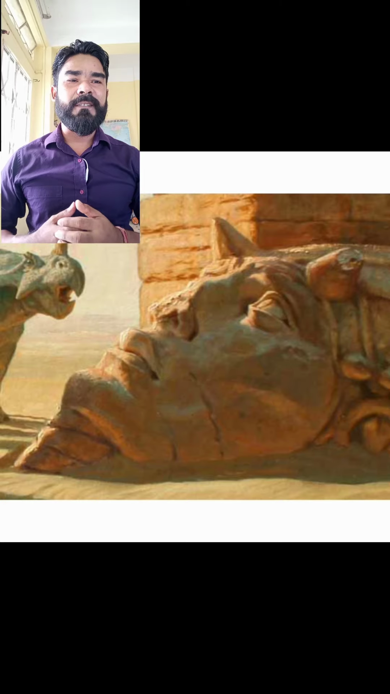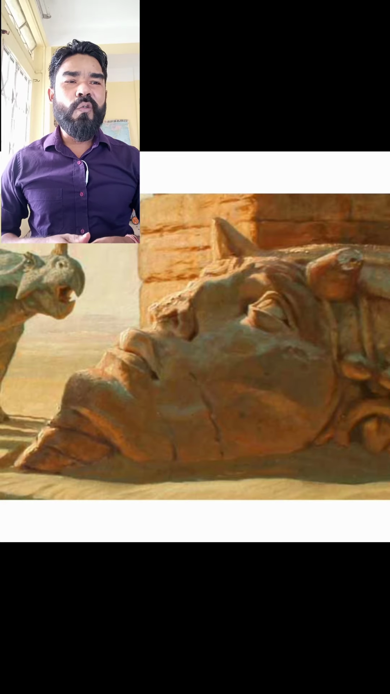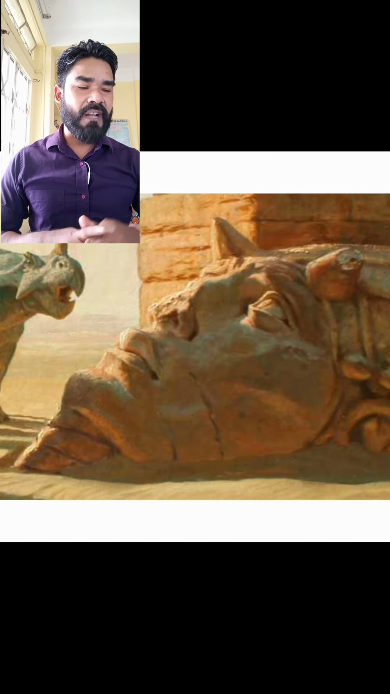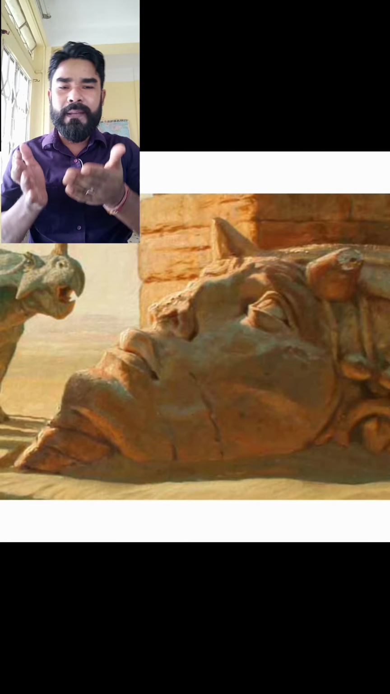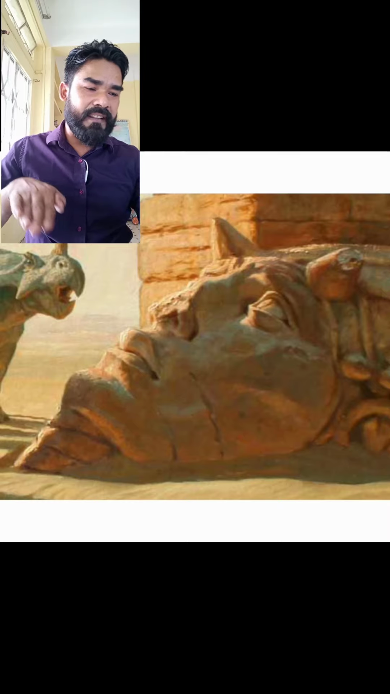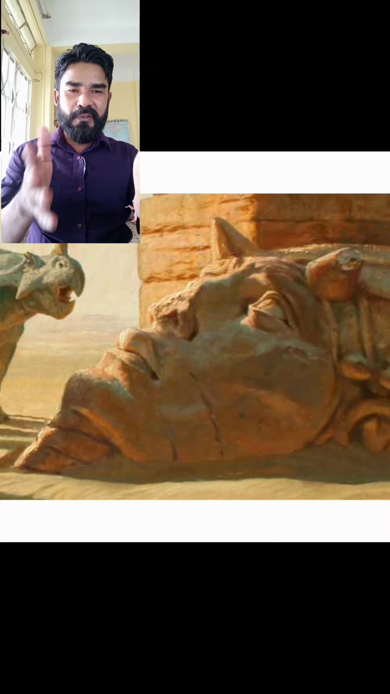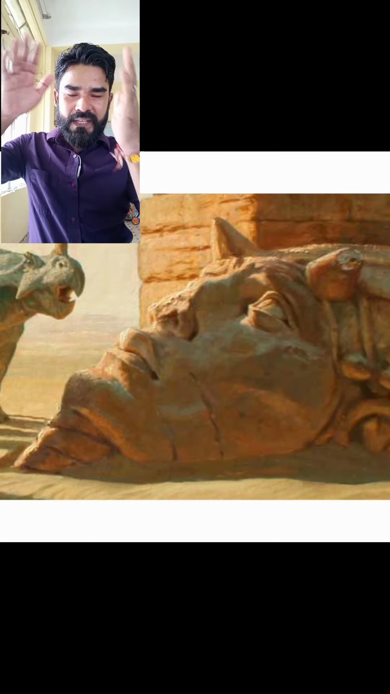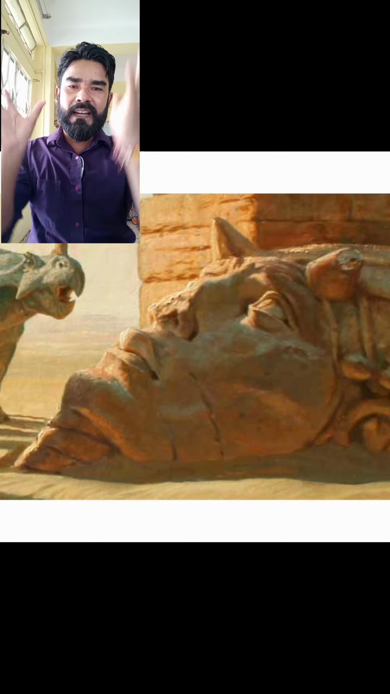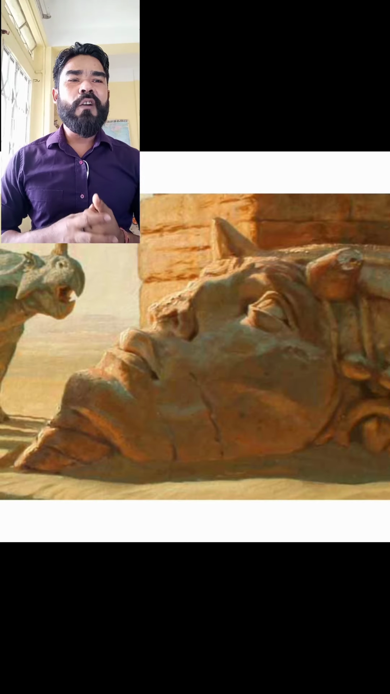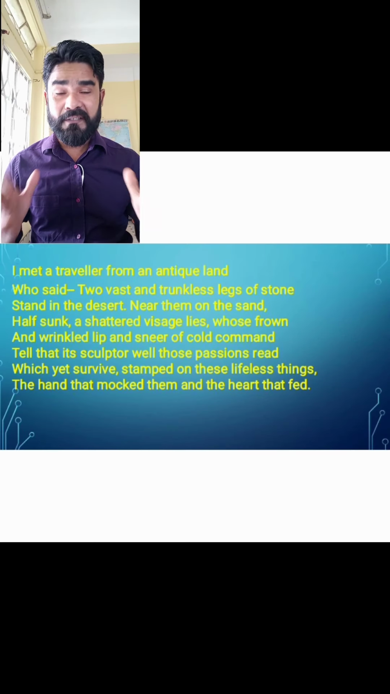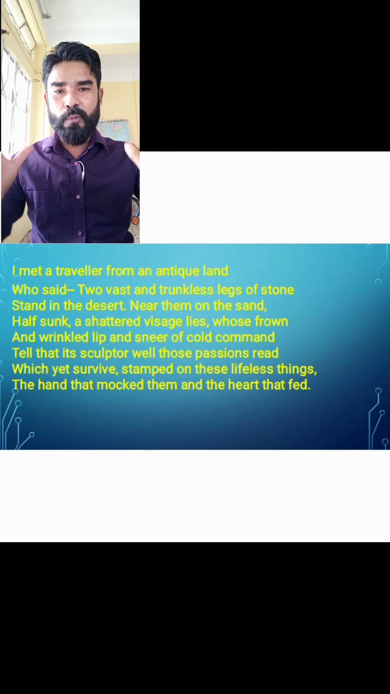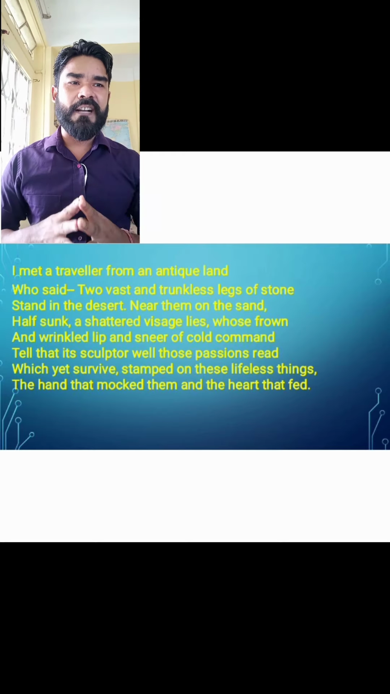Stand in a desert. Near them, on the sand, half sunk, like it is sunk in the sand, half sunk. You can see the image, you can just imagine a big statue whose head is half buried in the sand, something like that. Now near them on the sand, half sunk, a shattered visage. Visage means face. The face of that statue is half buried in the ground.